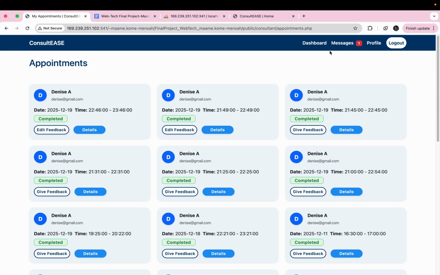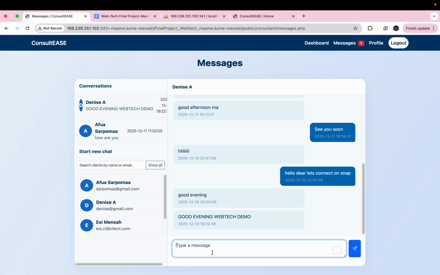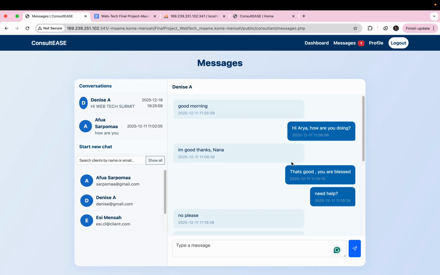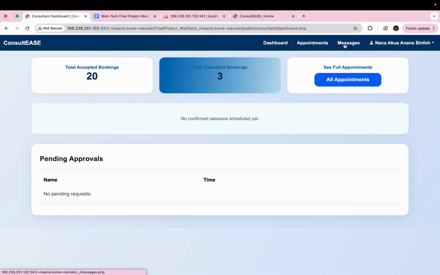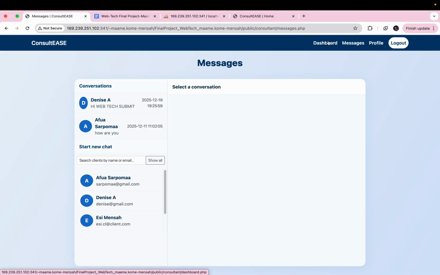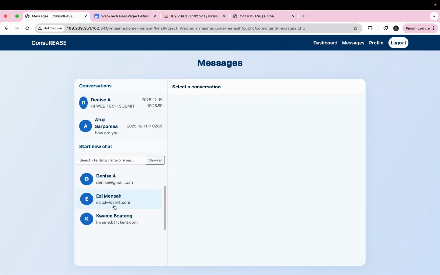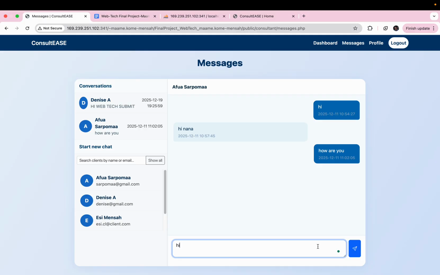So now let's go to messages. Now you remember that we sent a message, good evening Webtech demo. So let me say, hi Webtech submit. So this is a reply to the message I sent. So you can see the real-time connections. I just sent this message, look at the time. This is my reply at the exact time. And if you realize, there was a badge here to give unread messages. And like the client, the consultant can also send a message to any of the clients on the app, and it will work.